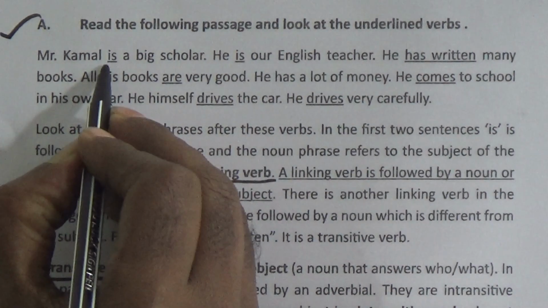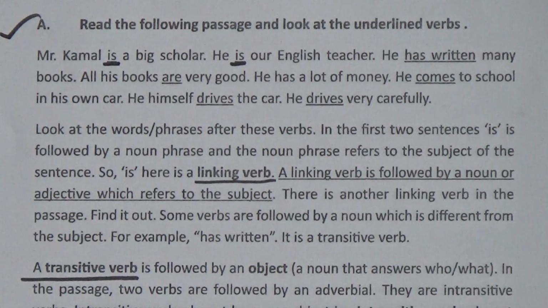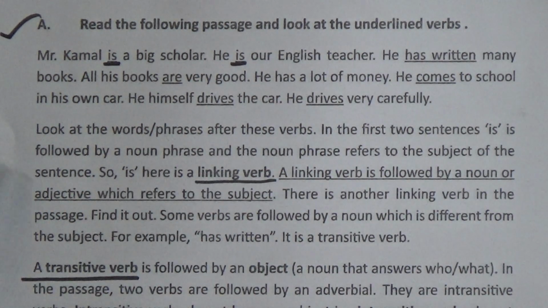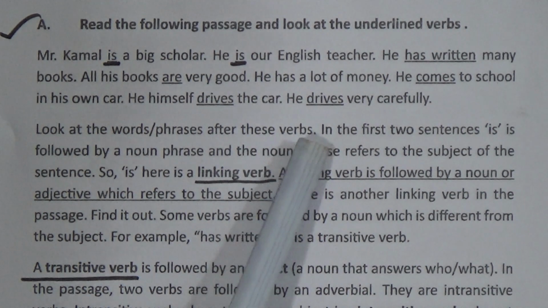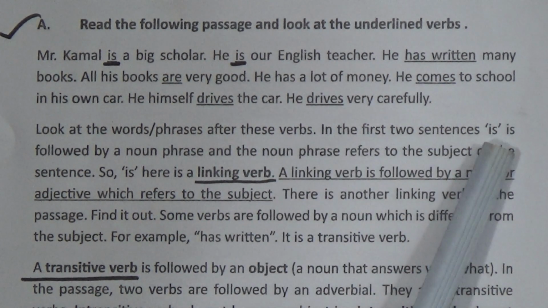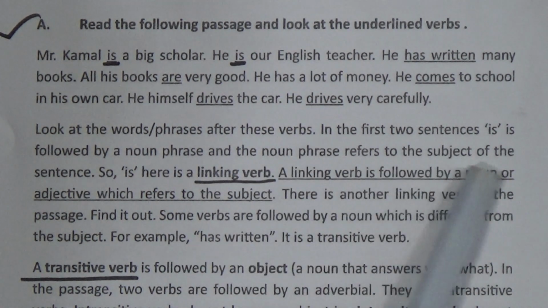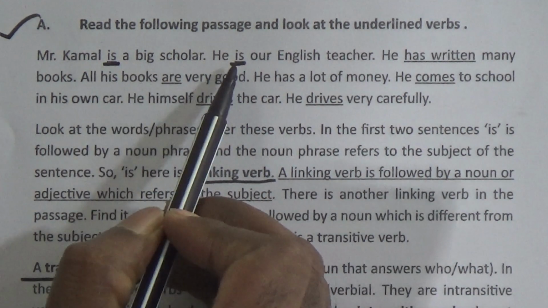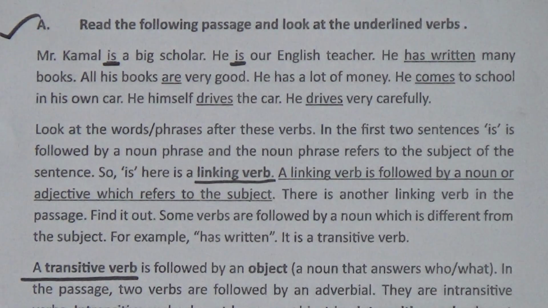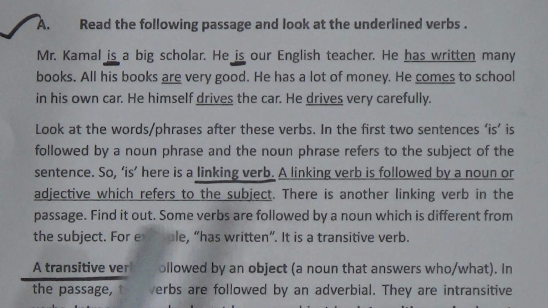Dear learners, look here. Here the word is. In the first sentence is, and in the second sentence is also. In this connection, look at the second para. It is written, look at the word phrases after these verbs. In the first two sentences, is followed by a noun phrase, and the noun phrase refers to the subject of the sentence. After is, a big scholar; after is, our English teacher. That means these noun phrases refer to the subject of the sentence.